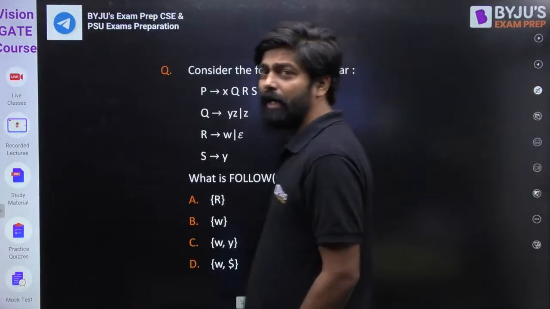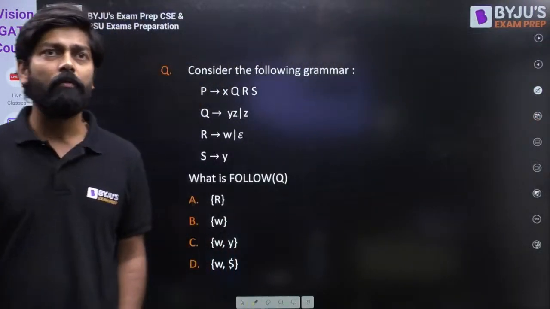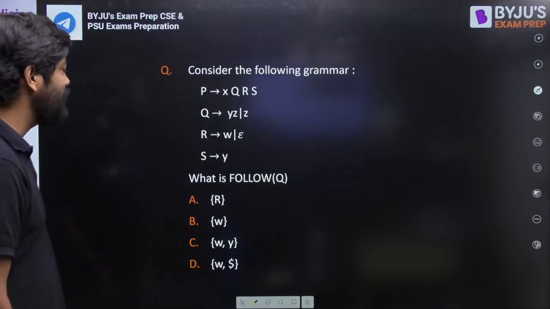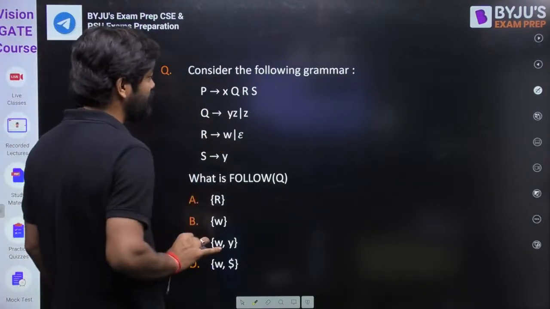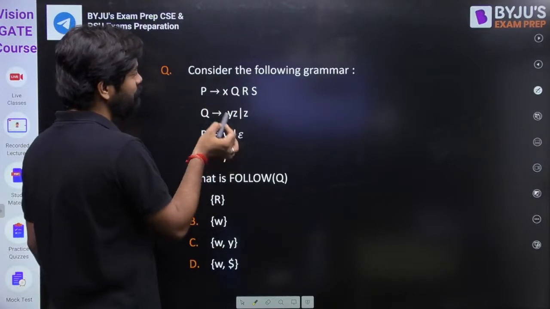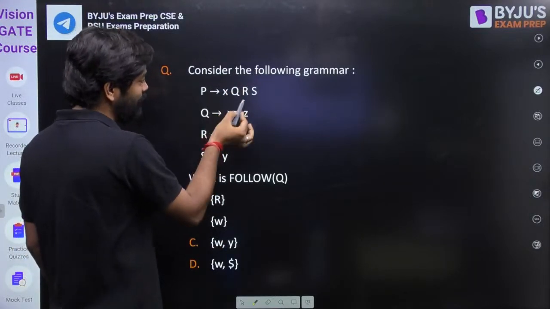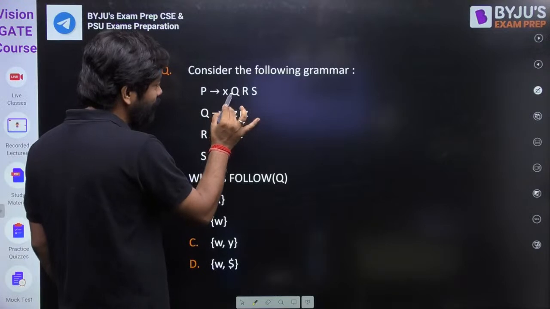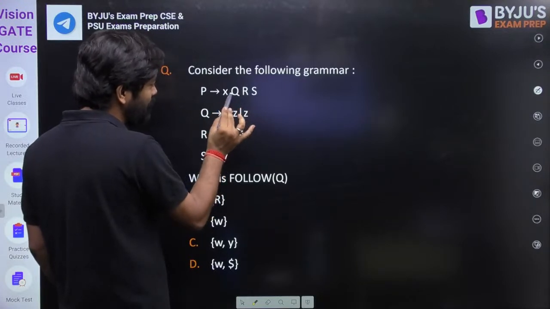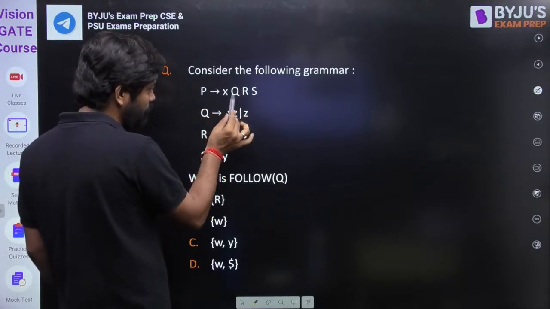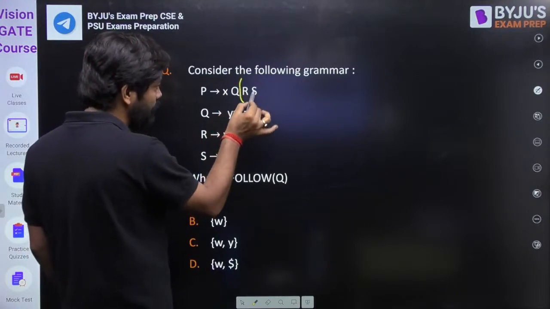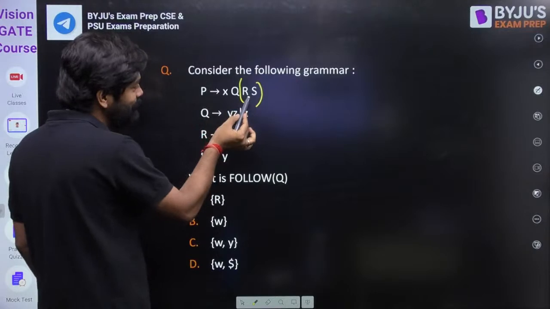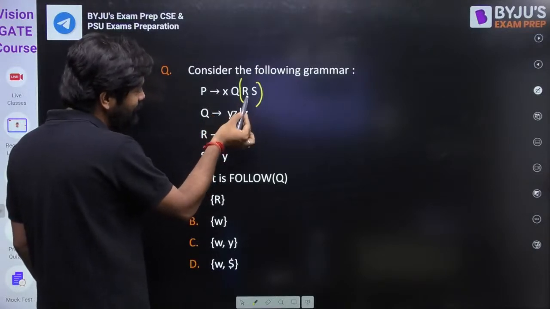Okay. In this question, can you please tell me what is the follow of Q? Follow of Q they are asking. So I told you how to find follow. Whenever they ask follow in a question, jump to the right hand side. Find first of whatever is there after Q. See clearly. Jump right hand side after Q, whatever is there, find first of that.